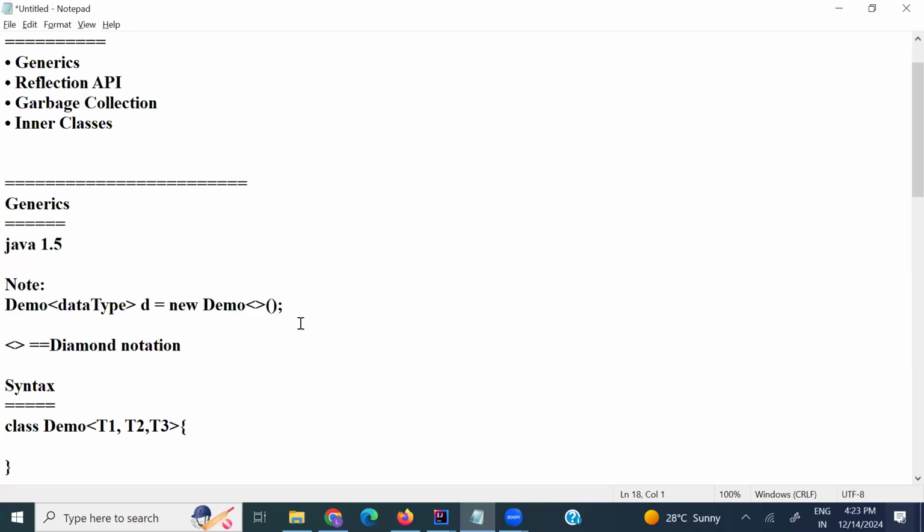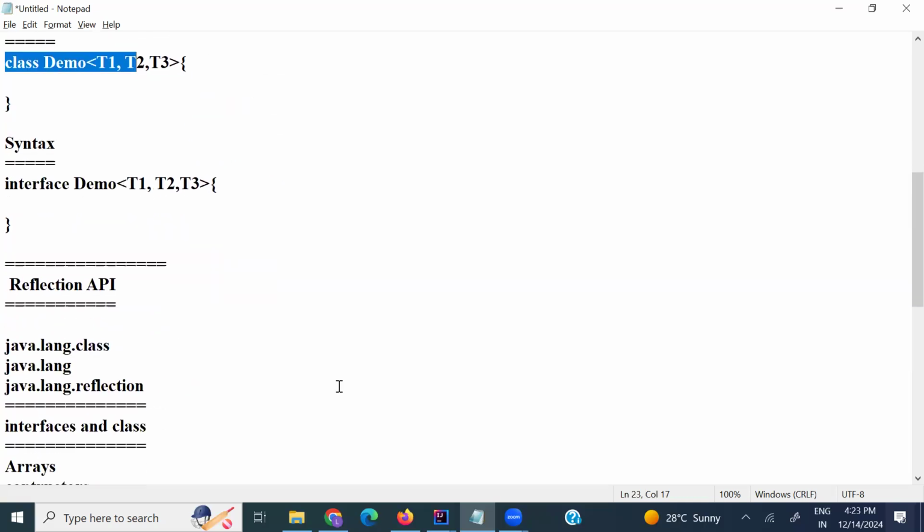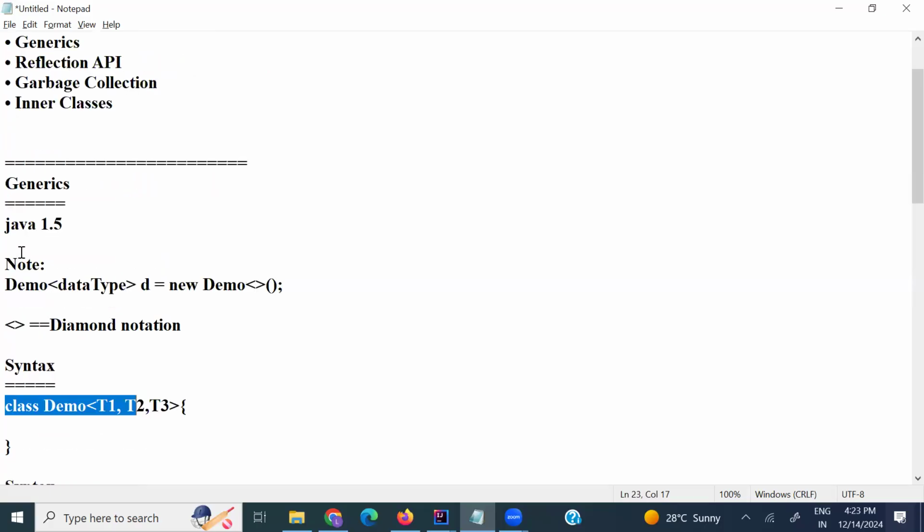After Java 1.5, they provide data type safety by using the diamond notation. You can use generics at the class level, interface level, and method level, depending on the situation. That's all about generics.